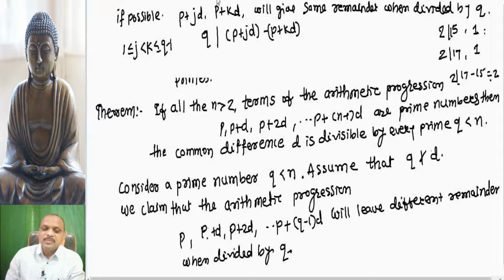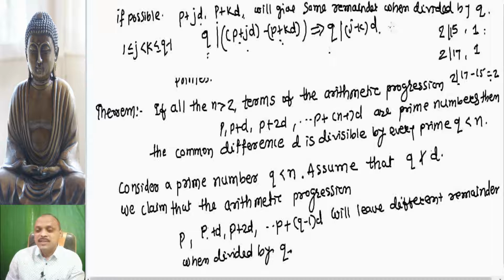These two numbers p plus j into d and p plus k into d give the same remainder when divided by q, so their subtraction will be divisible by q. This implies that q divides, p will be cancelled, and j minus k into d is divisible by q.